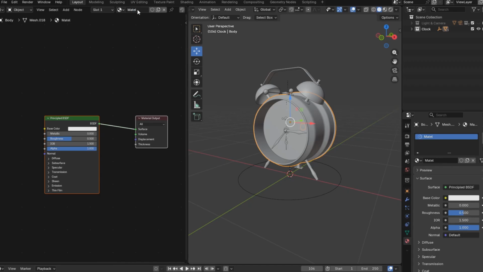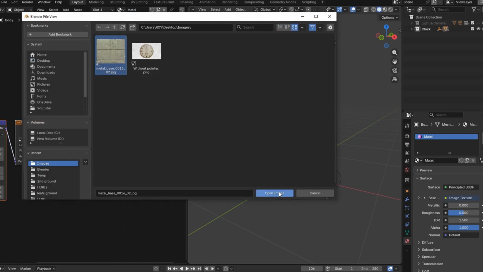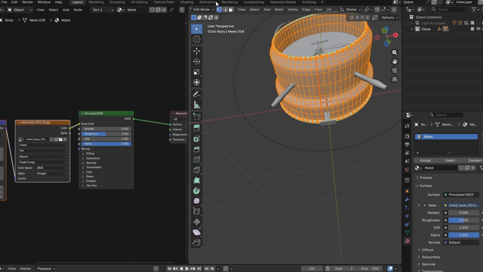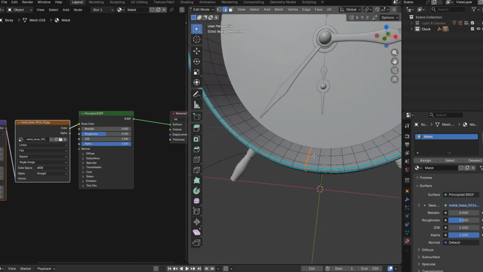Next comes the texturing process. For most of the clock body, I used a simple metal shader with an old metal texture applied using projection mapping.